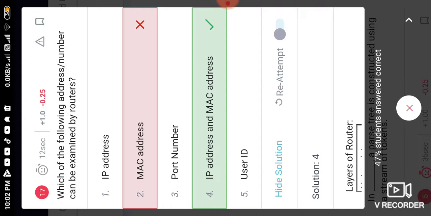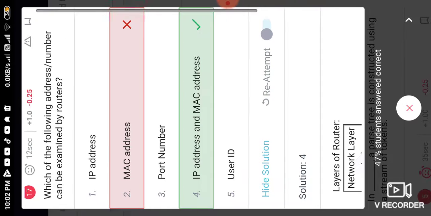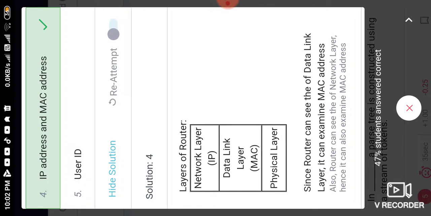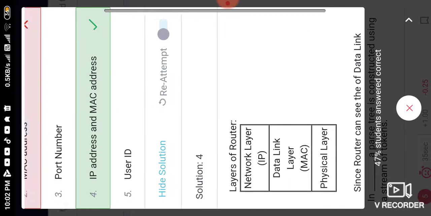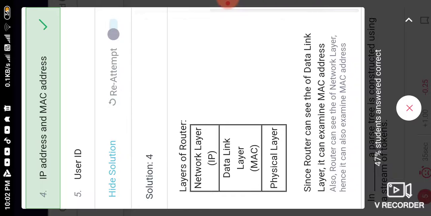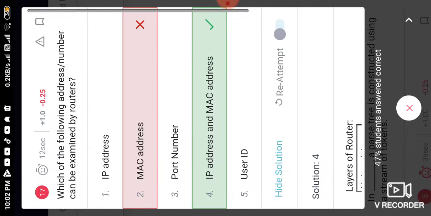The MAC address is the address of the data link layer, which works with frames, and the IP address works within the networking layer. So our answer is that IP address and MAC address are both examined by the router.